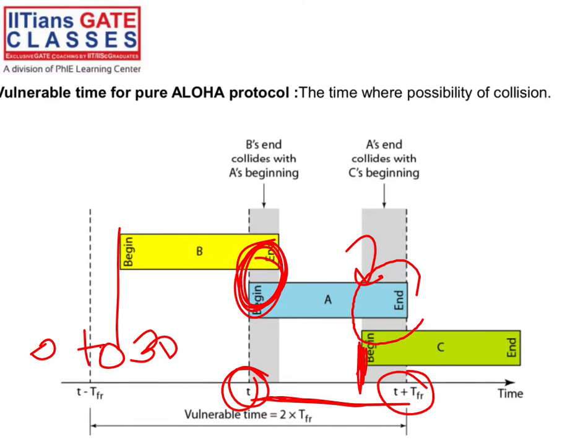So that's why we need that vulnerable time. The vulnerability period is 2 times the transmission time, right? So in that time, there is a chance from station A, whatever the frame is there, collision can happen. So we saw this is a vulnerable time. If we avoid that vulnerable time from the perspective of station A, then fine, right?